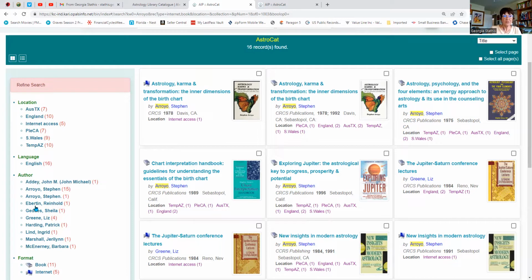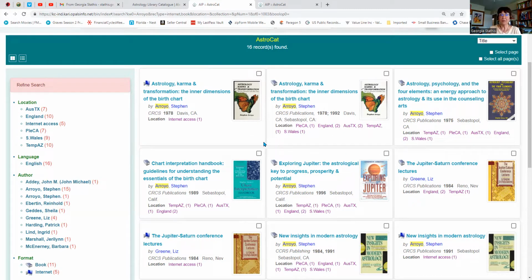We have in English, we have lists of various authors that are related. So we can go, this is one of my favorite books of all time, Astrology, Karma, and Transformation. And let's look at this second window here. You can see when it was published, when it was republished, who the publishers are, where it was published, and you can see underneath where it says location, there's a private collection in Pleasant Hill, California, which is my private collection. We have the Philip Graves collection in England with whom we are working. In Austin, Texas, we have a collection. I think this is the AFA collection, whose catalog we're doing, and the AA library. And you can see where all of these things are.